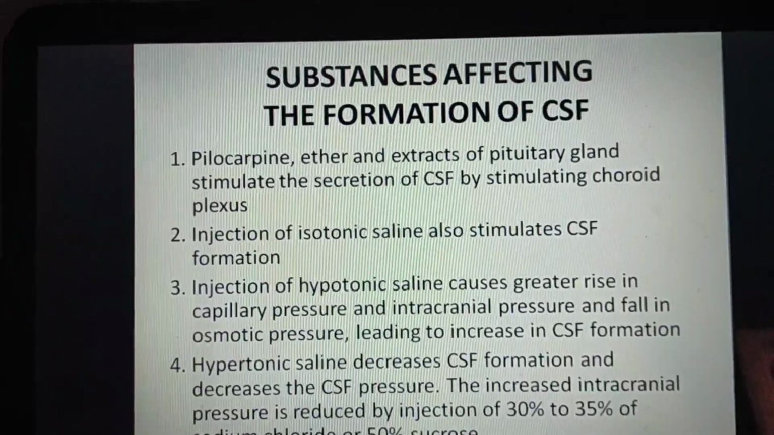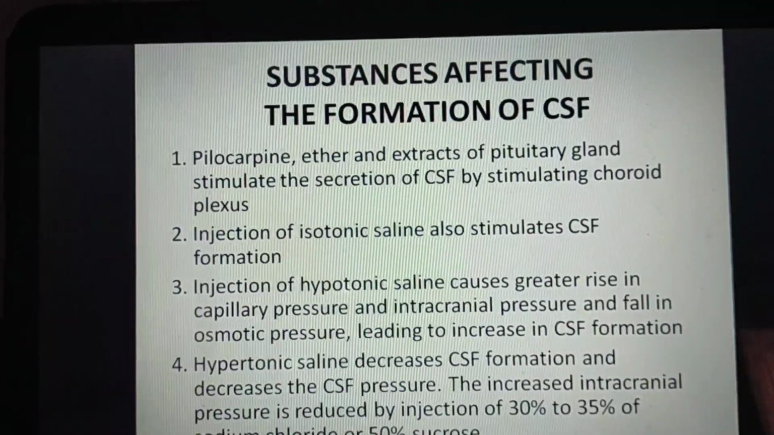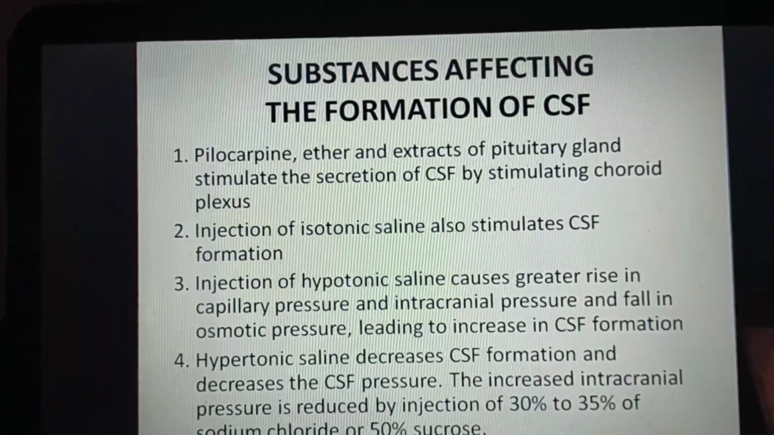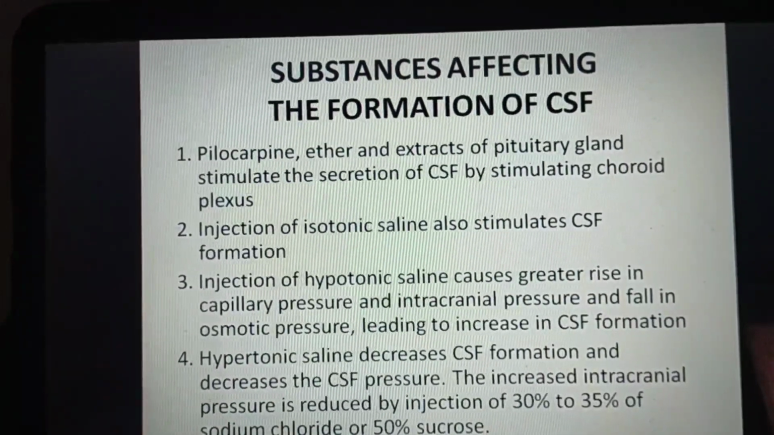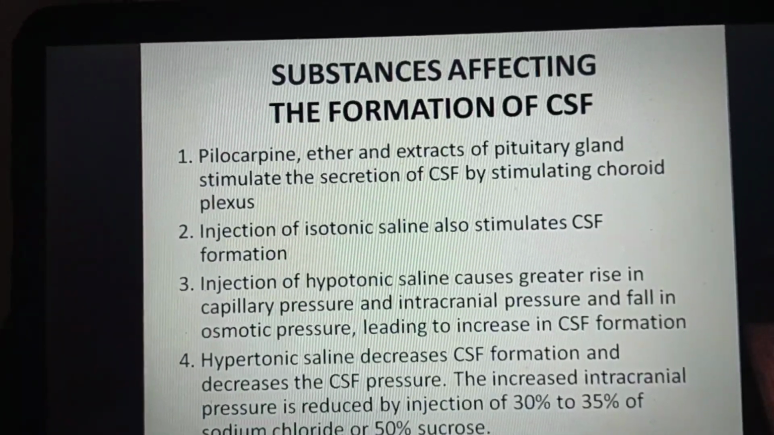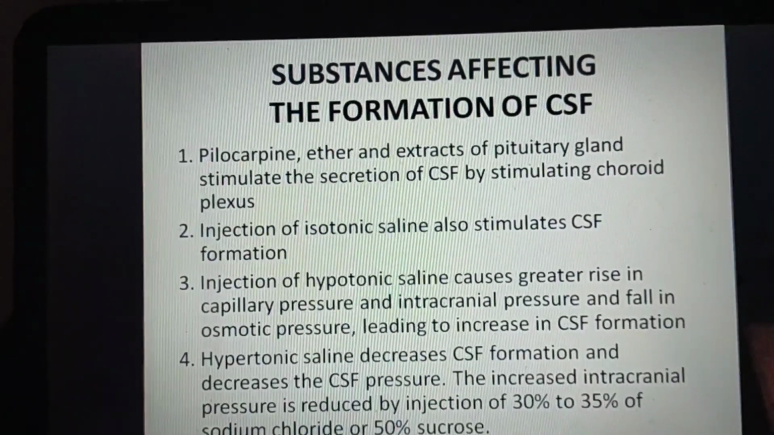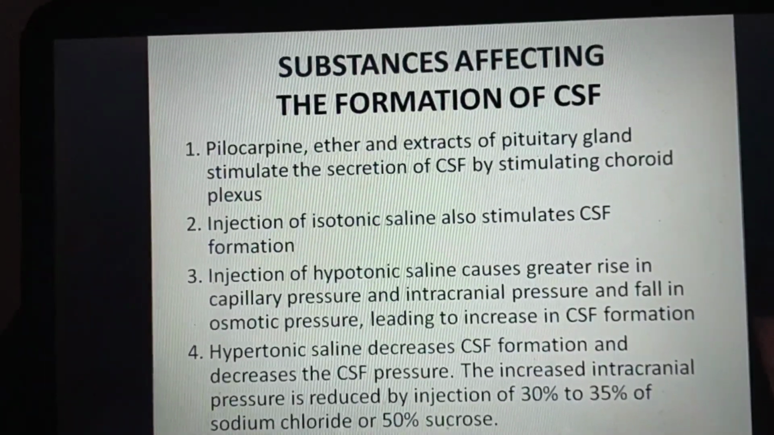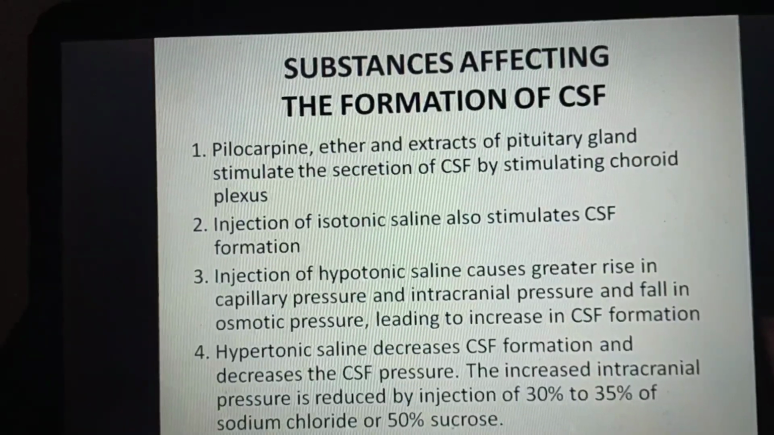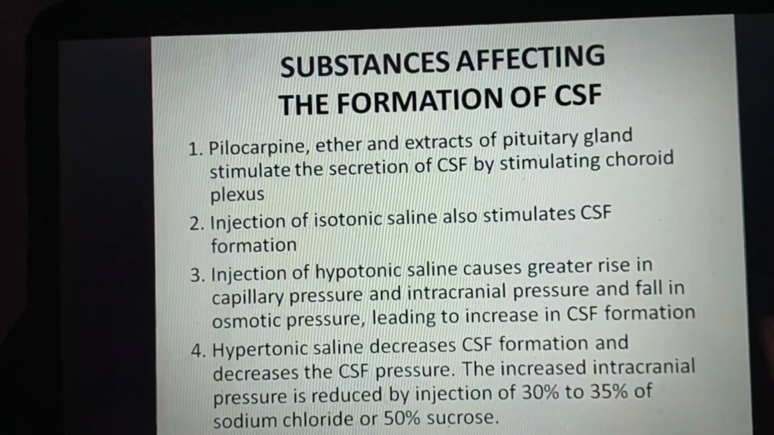Substances affecting the formation of CSF. Pilocarpine, ether and extracts of pituitary gland stimulate the secretion of CSF by stimulating choroid plexuses. Injection of isotonic saline also stimulates CSF formation.